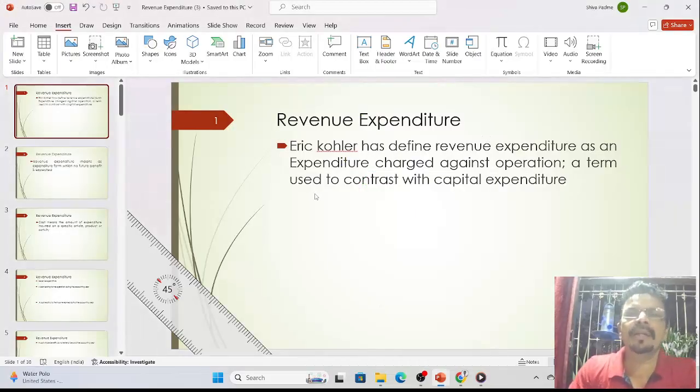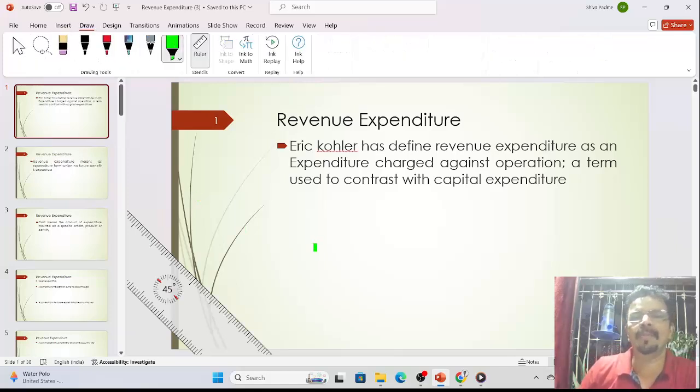Morning students. Let's understand what is meant by revenue expenditure. In the last video, we have seen what is meant by capital expenditure. Now we will see what is meant by revenue expenditure. So the meaning is very simple.